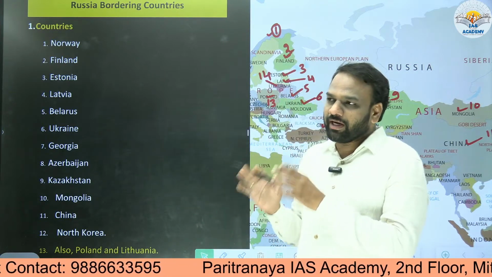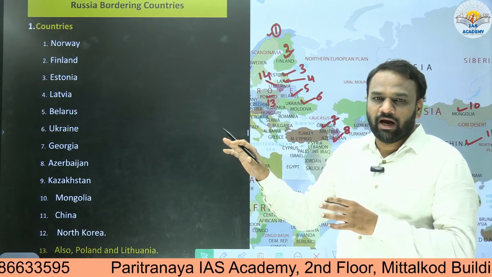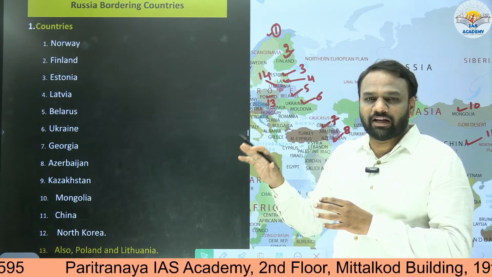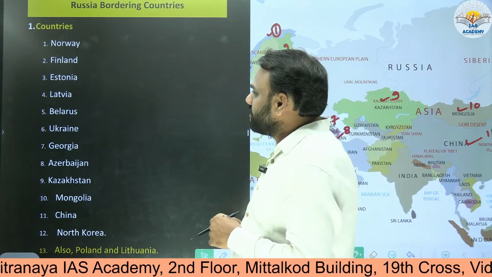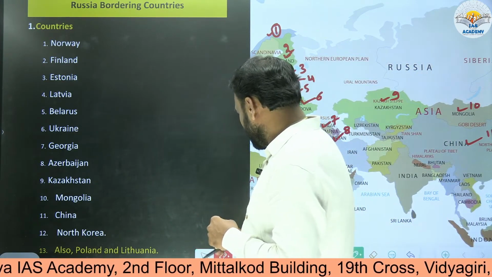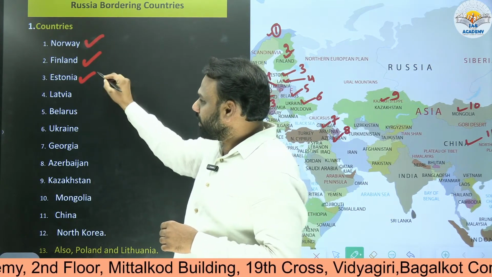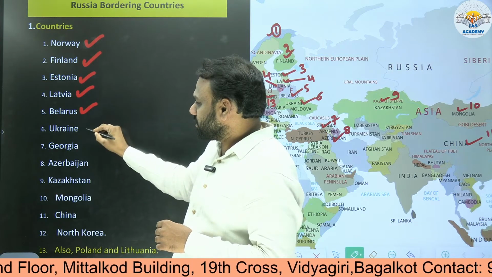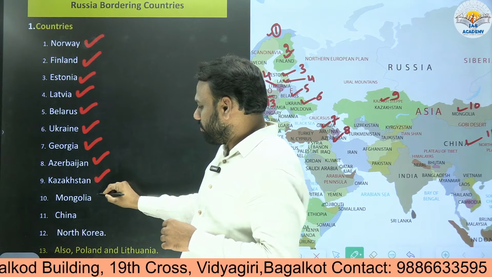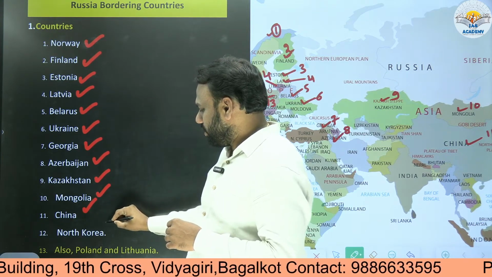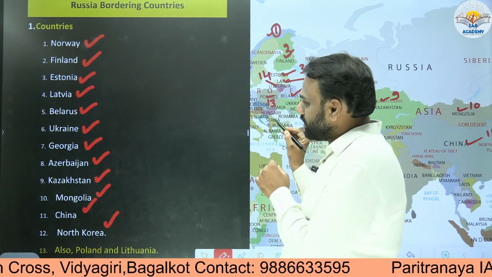So in that context, we need to understand the countries sharing their border with Russia, and at the same time the countries which are part of NATO. Let us first look at the list of countries which share their border with Russia. We have Norway, Finland, Estonia, Latvia, Belarus, Ukraine, Georgia, Azerbaijan, Kazakhstan, Mongolia, China, North Korea. These are the countries which share their border with Russia.